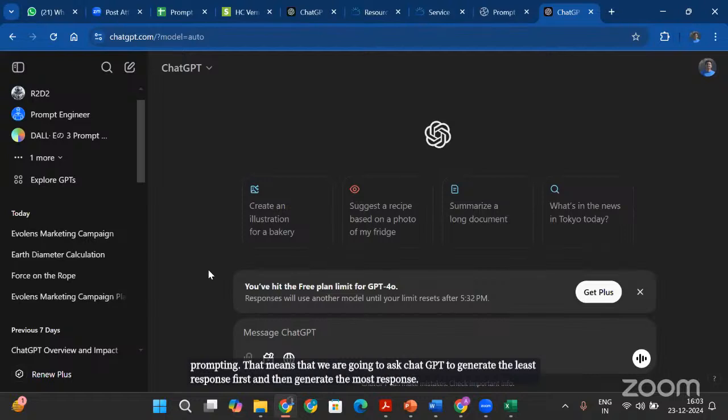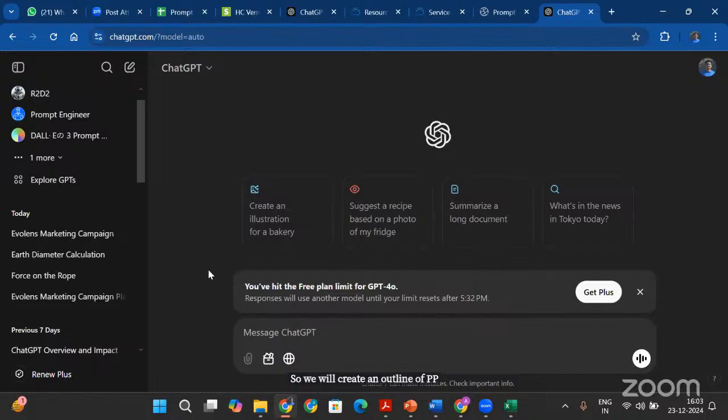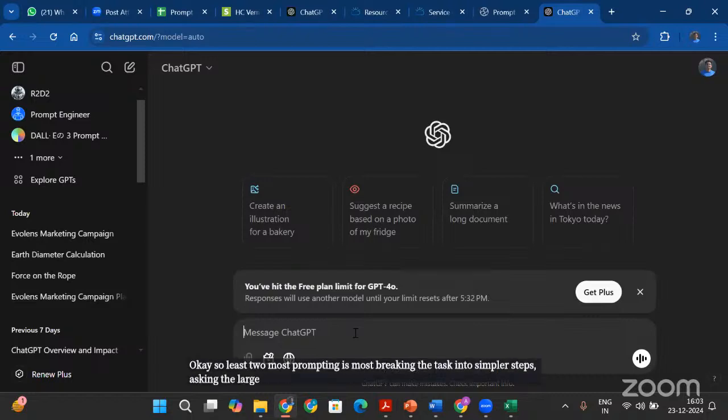So we will create an outline of PPT first and then create slide by slide rather than creating a whole PPT. Okay. So least to most prompting is breaking the task into simpler steps, asking the large language model or the AI tool to generate simpler response first, and then exploring that response further to get the desired output.